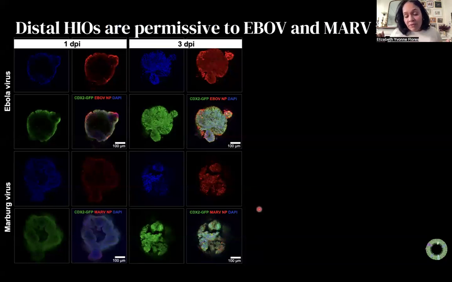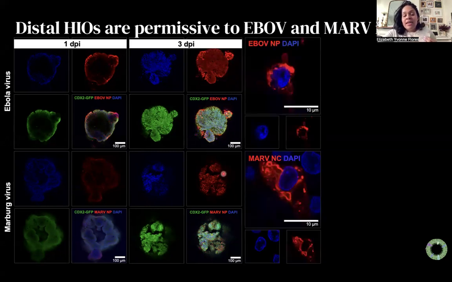So if now we remove that fluorescent virus and we take wild type virus at the particular time points, now removing day 7 because there was cell death by then, we're able to see that at 1 day post-infection for Ebola virus infected organoids or Marburg virus infected organoids, individual small puncta, minimal infection. By day 3, robust infection here in the red for both of these viruses. If we look at a zoomed in magnified version of one of those cells within the organoids, we can observe infection in the perinuclear region of the cell. We call these inclusion bodies, hallmark of filovirus infection.